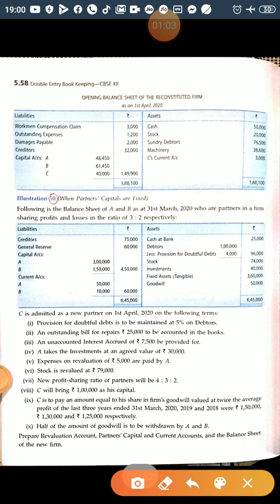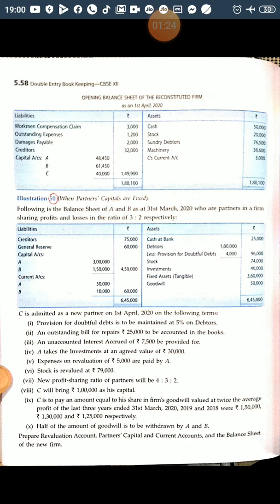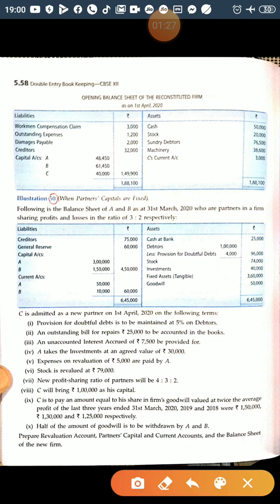The question says the following is the balance sheet of A and B as at 31st March 2020, who are partners in a firm sharing profits and losses in the ratio of 3:2 respectively. So the old profit sharing ratio is 3:2. Apart from this, the balance sheet is given.